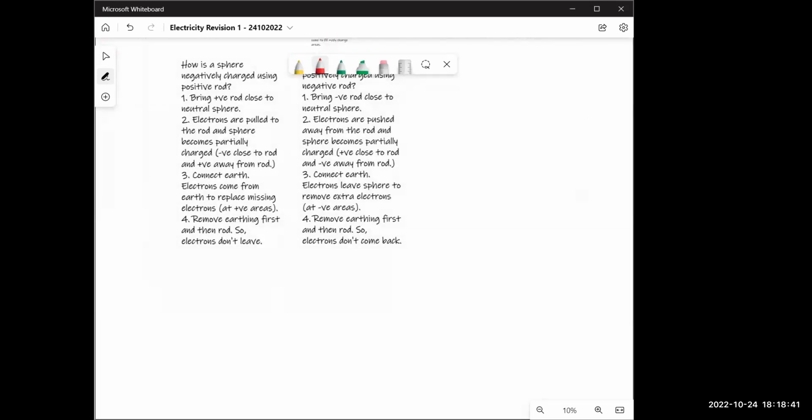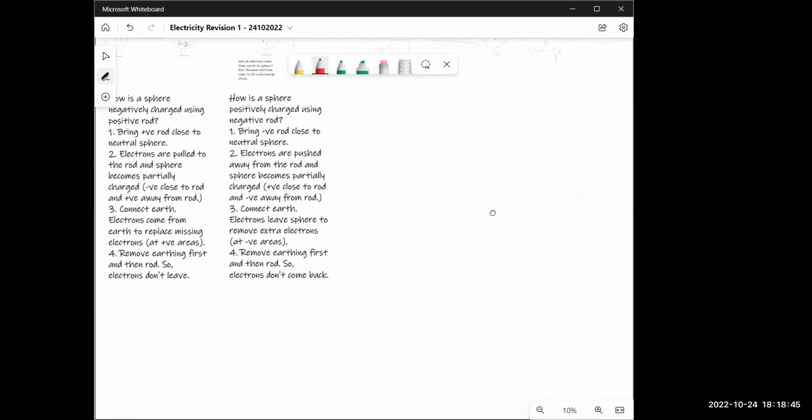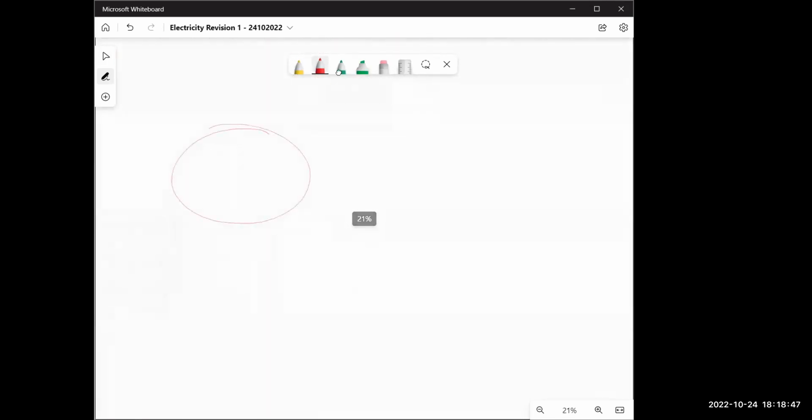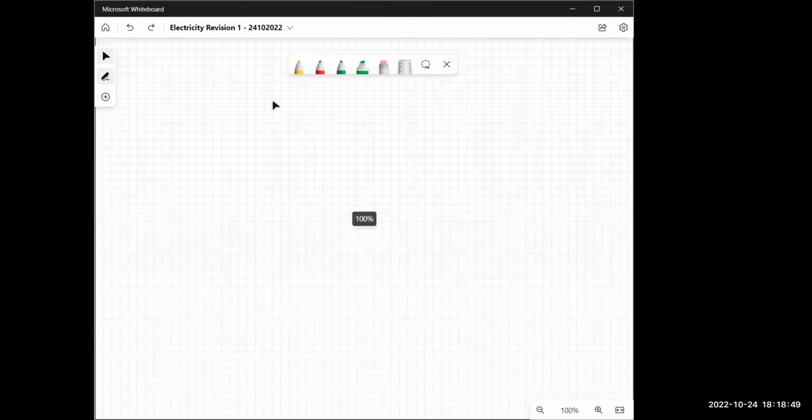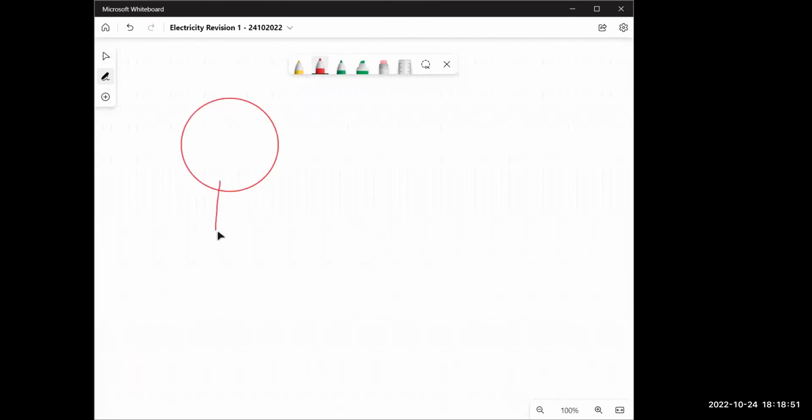Now, just a second. I think that's all you need to know. But we'll look at one more thing. I'll show you what happens. Look at this diagram right here. You have a sphere, and you have a rod here as well.